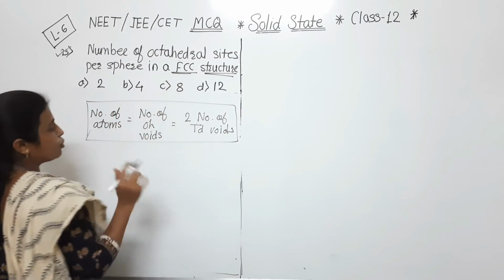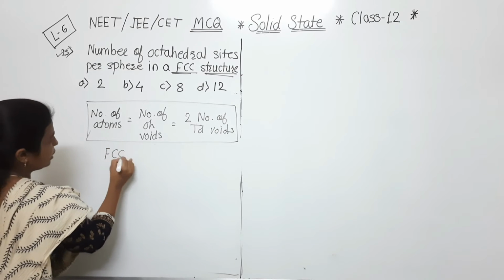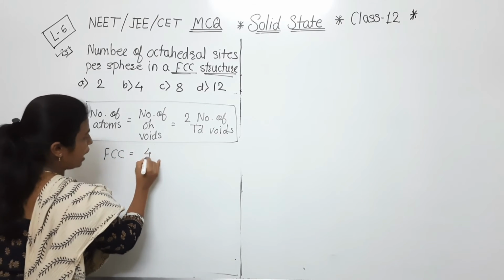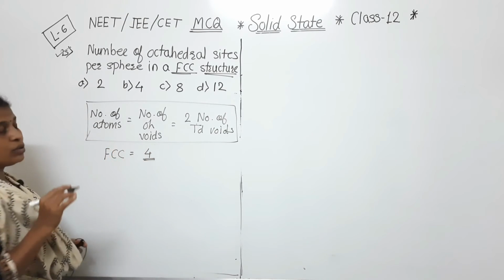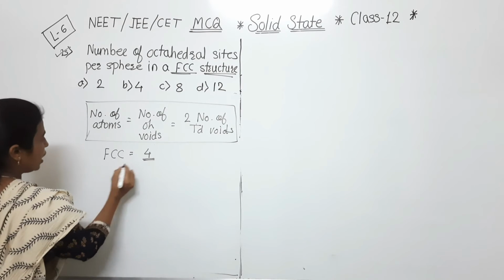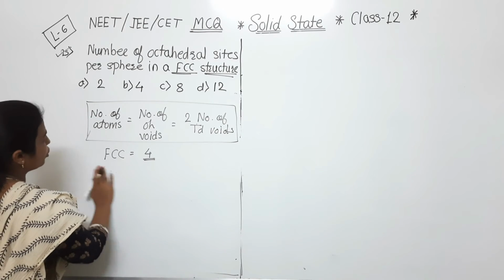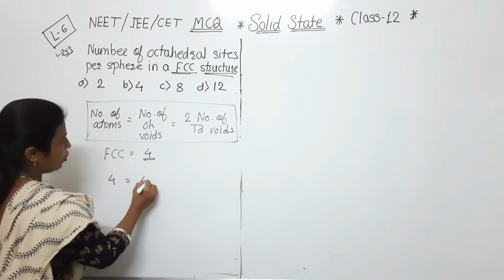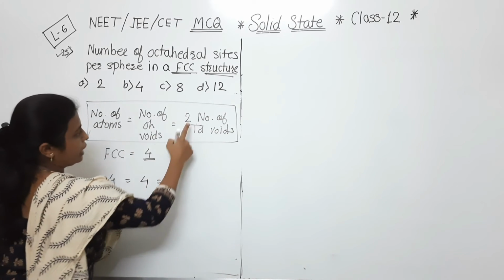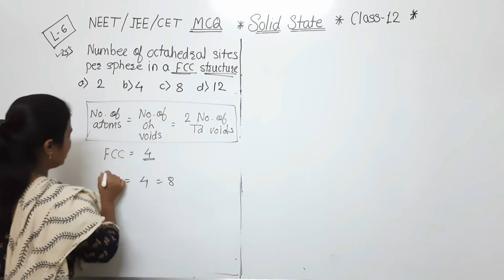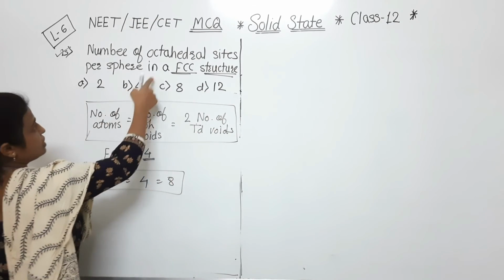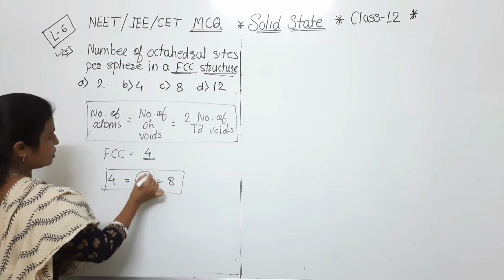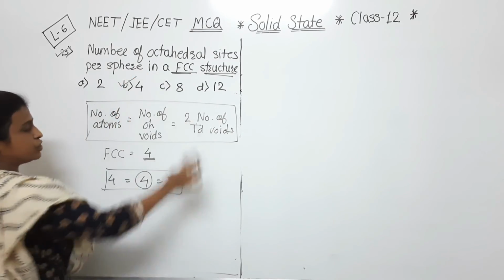Here they have given about the FCC. As we know that for FCC, the number of atoms present is 4. What about the octahedral sites? So here, according to this relation, number of atoms are 4, octahedral voids will be 4, as well as tetrahedral voids will be 8. So here they asked about the octahedral sites, so the answer will be 4, and that is option B.